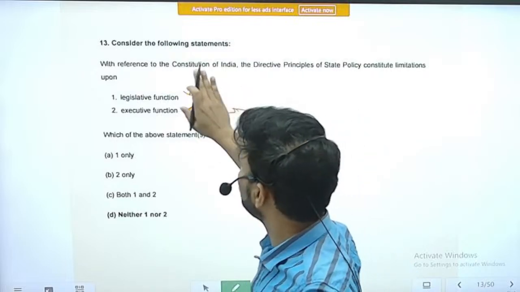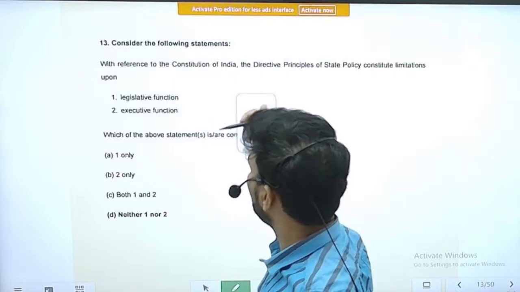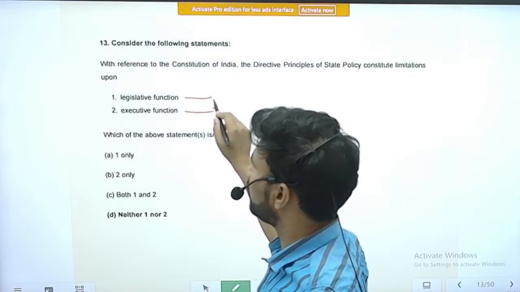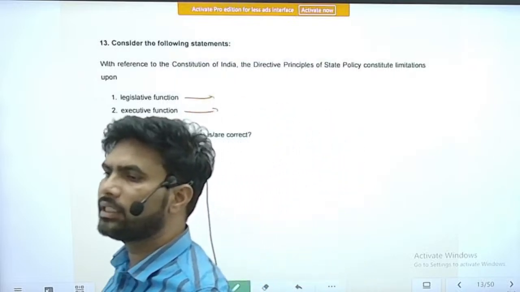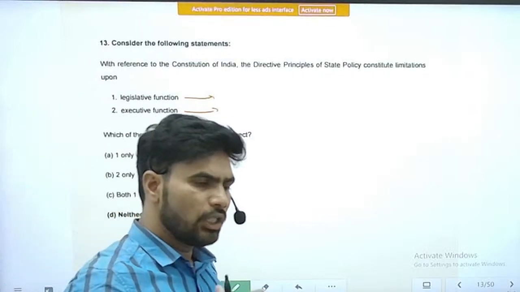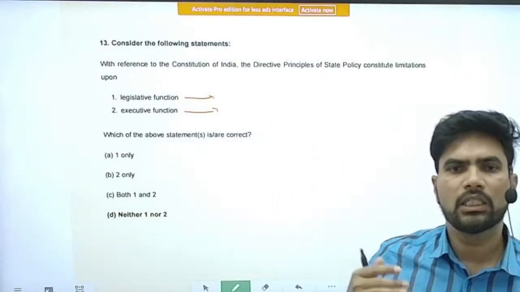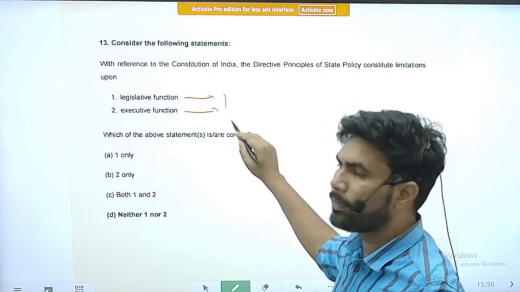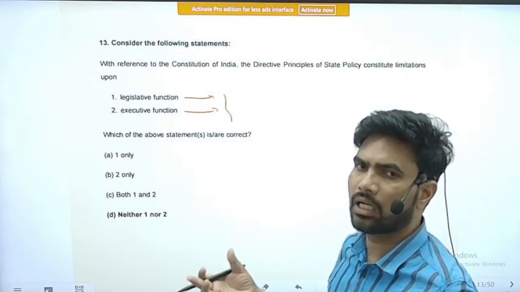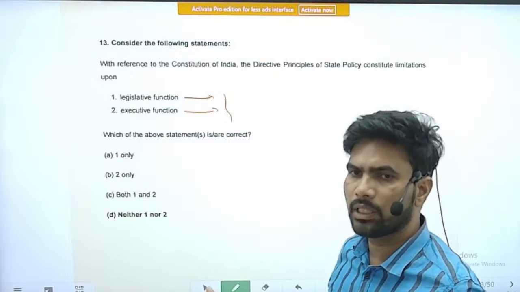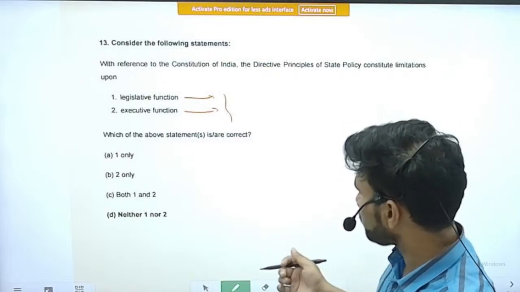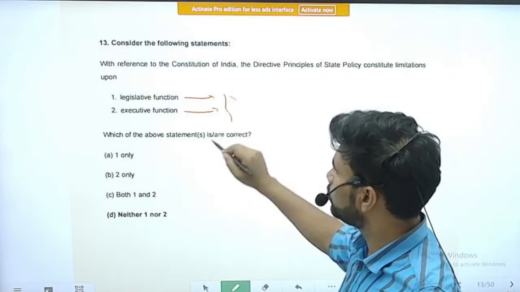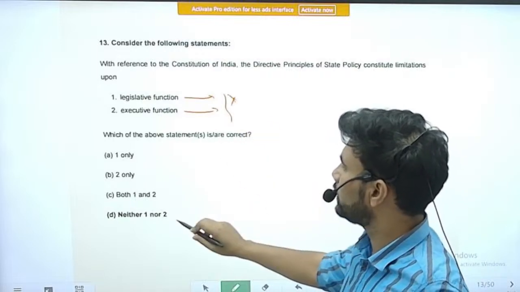The DPSP are called rights, but they are not justiciable rights. They are rights in another form. So it is the duty of the executive and somewhat the duty of the legislature to implement those rights that are there in the Directive Principles of State Policy. So these two statements are incorrect. So neither one nor two.